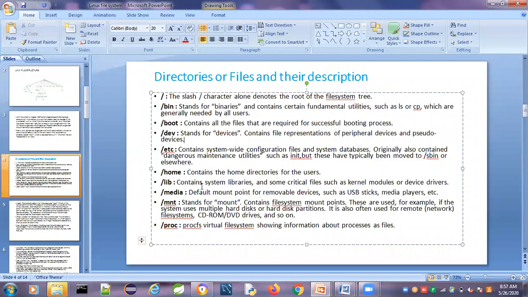And the lib directory contains all the system libraries, the files required for the system. Those files are present under lib. And media: the media directory contains the default mount point for removable devices such as USB and media players. The files related to all those things will be present under the media directory. And the mount directory is known as the mnt directory.